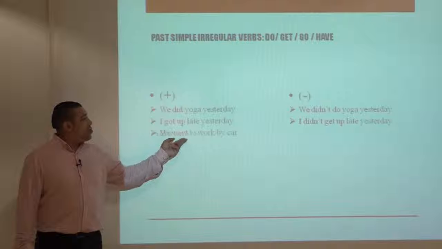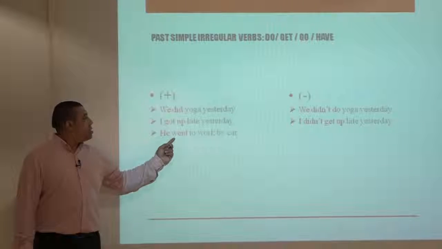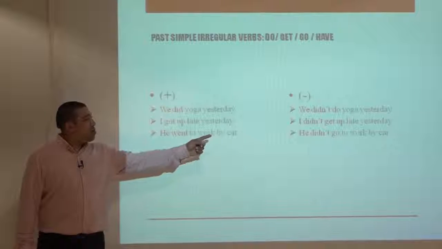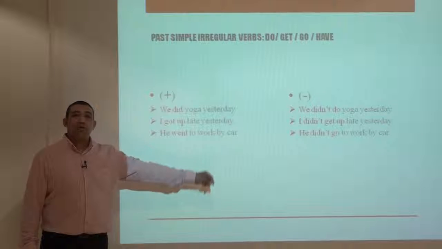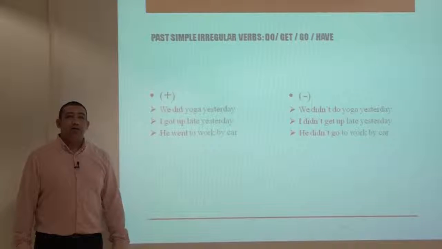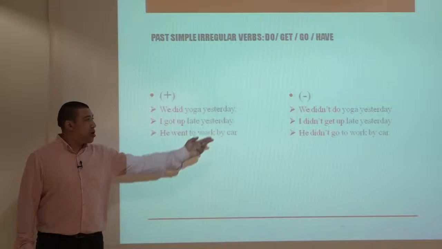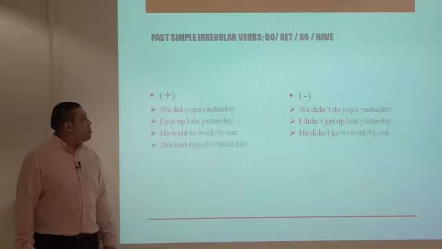He went to work by car. That's a positive sentence. So go becomes went in the past tense. And the negative form is I didn't go to work by car. So after didn't, we always use bare infinitive, go, in this sentence.